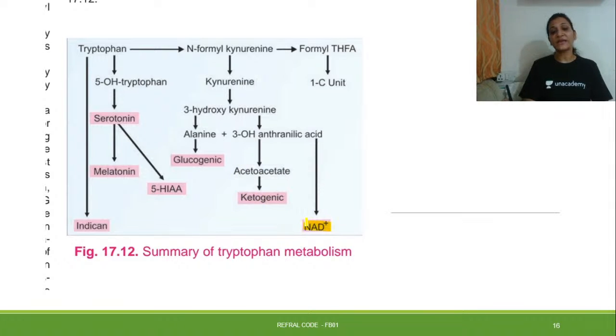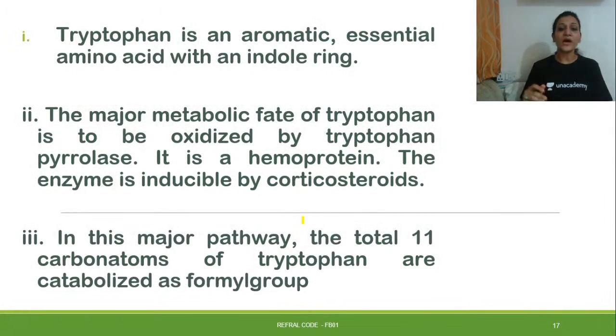Niacin and NAD form from the same kynurenine pathway. Each pathway will be dealt with individually. Now let us talk about the metabolism. We have discussed that tryptophan is aromatic, essential, and an indole ring containing amino acid.